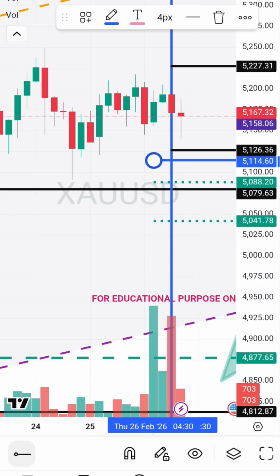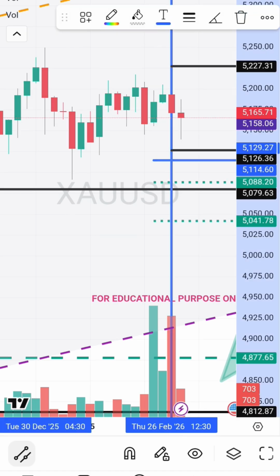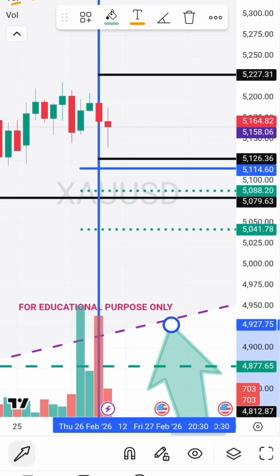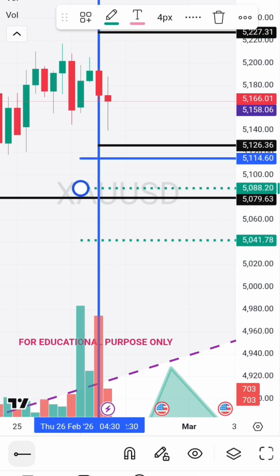This will be the blue color reversal line. Comex gold should not fall below the blue line. If it falls with big candle and high volume, then it will come down to the bottom end of the channel. But below there is a multi-week support, again multi-week support at 5041. Again there is a stop loss hunting line, black color, 5079.